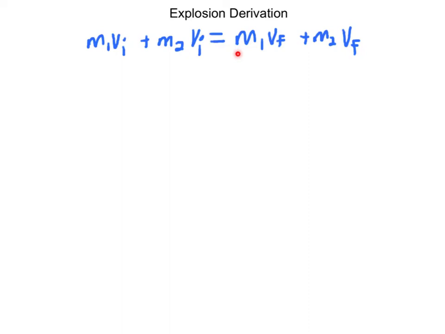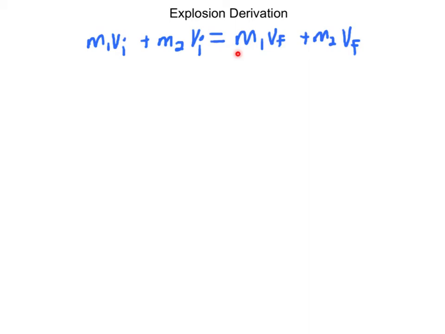Now, in an explosion, things get a little bit more hairy. And generally with explosions, you're going to have more than two pieces if you're thinking about some sort of combustion reaction, a chemical reaction occurring that then causes pieces of whatever that object is to explode outwards everywhere. Gas is getting released because that is matter. We have to account for that if we're dealing with a chemical reaction. But we're not going to go there right now. We're just going to deal with the two-object idea, because if we can deal with two objects, you can deal with the more complicated things later.